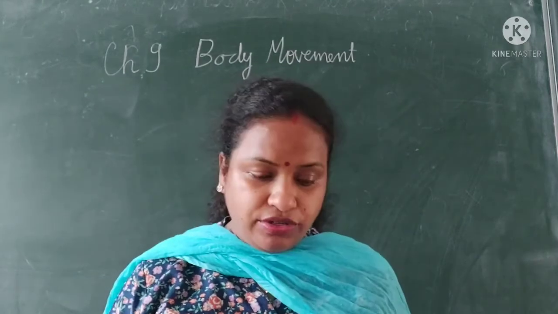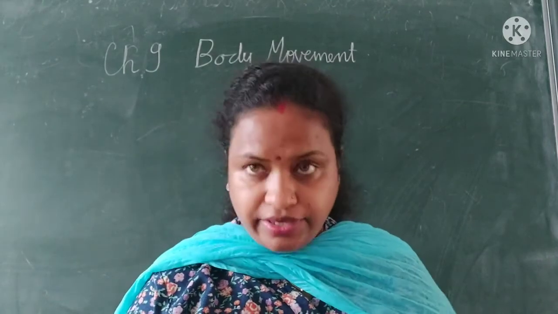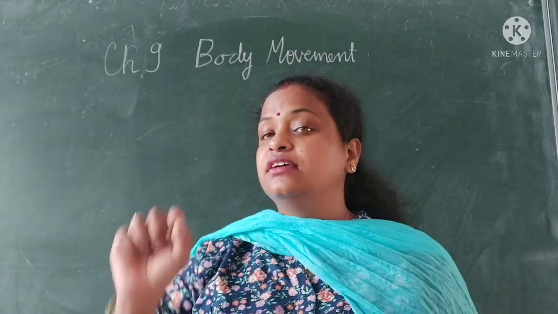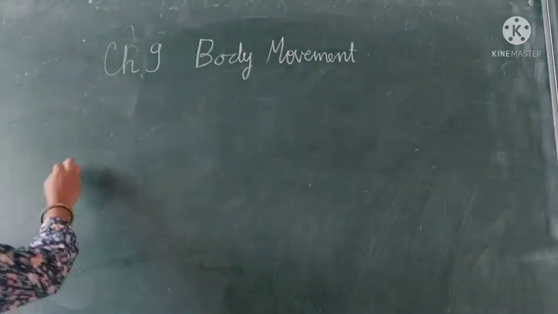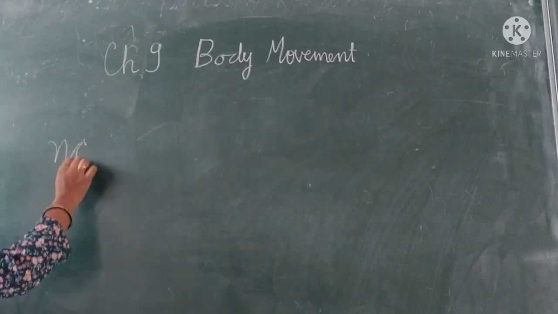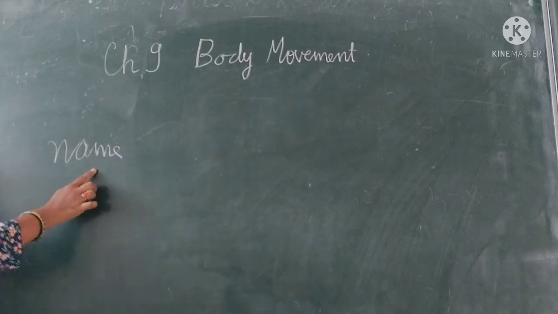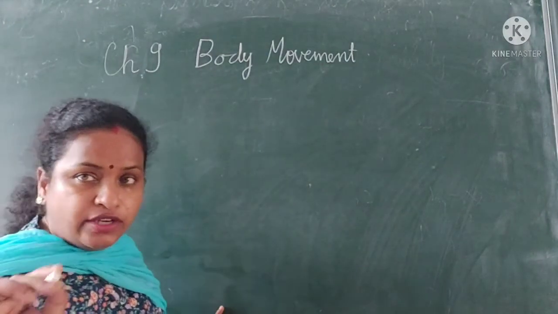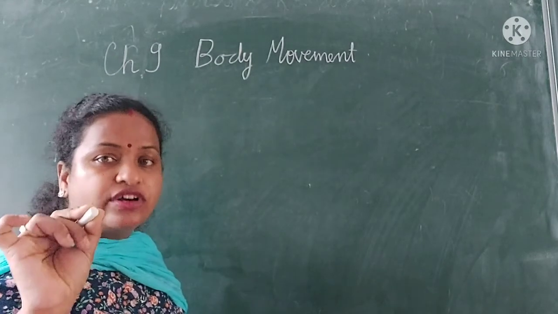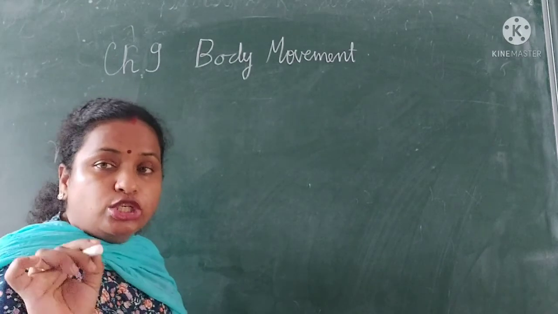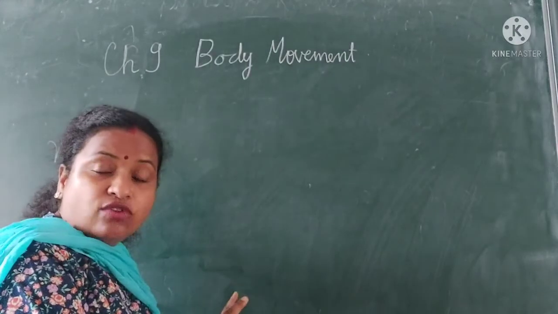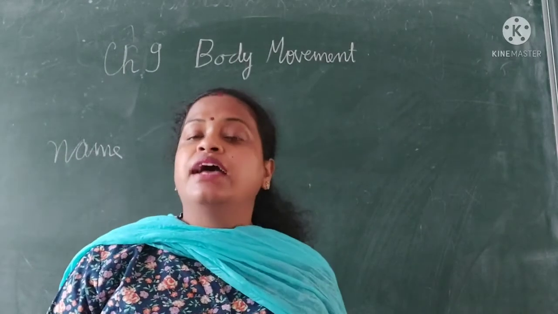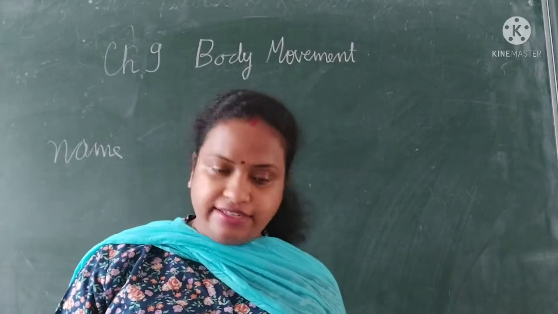While writing in your book, you move your hand. When you write anything in a book, you move your hand, fingers as well as eyes. Suppose I am writing your name, so your fingers, your hand and your eyes all three are moving. Your hand moves to write, your fingers hold the pen or pencil, and your eyes have to see what you are writing, so your eyes also move. So how many parts are moving? Three parts: eyes, fingers and hand.